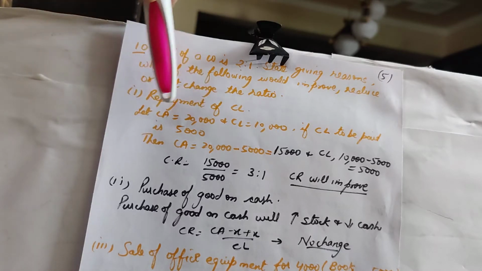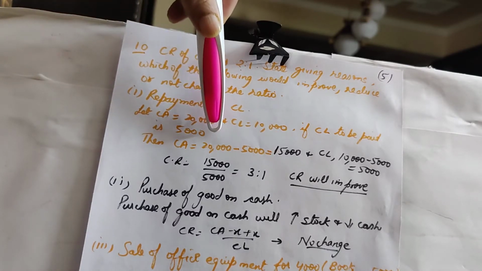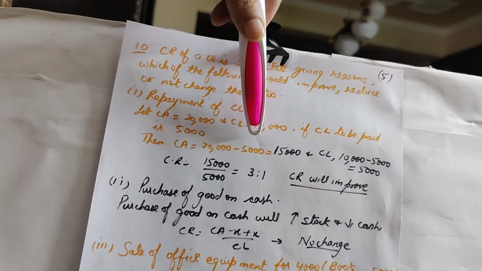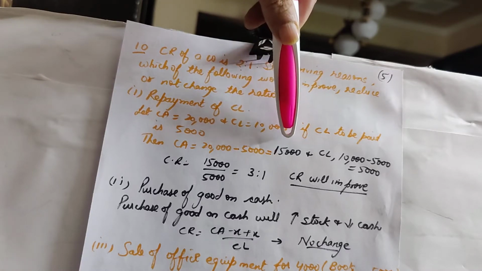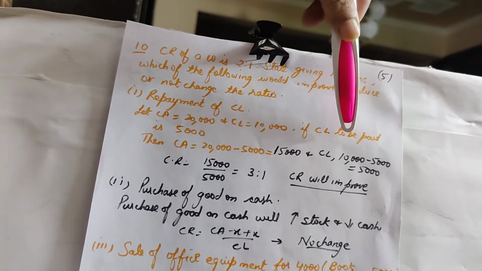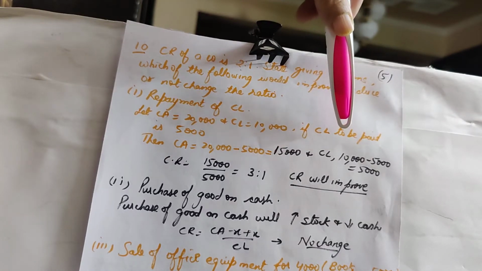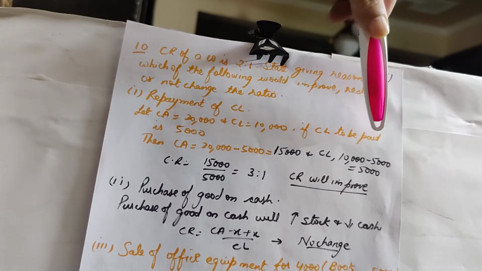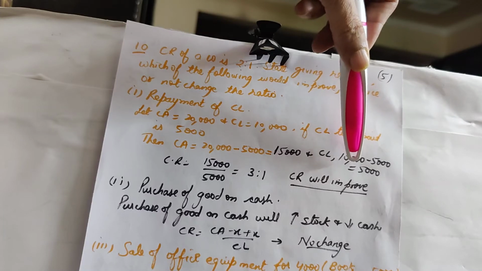So let current assets of 20,000 be the initial value that we assume. Suppose 5,000 cash has been paid in order to pay off the current liability, so the new current assets are 15,000. Similarly, current liability of 5,000 has been paid, so the current liability has reduced from 10,000, which we assumed, minus 5,000, to 5,000.